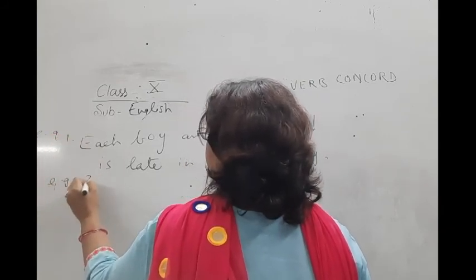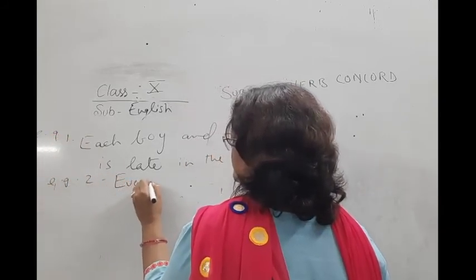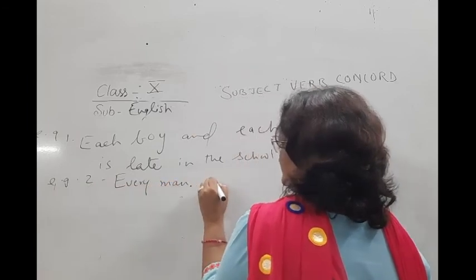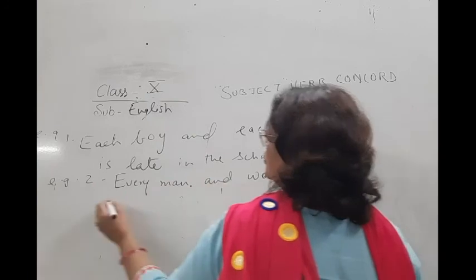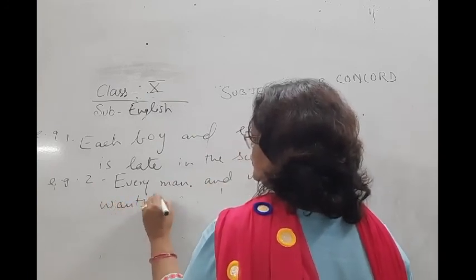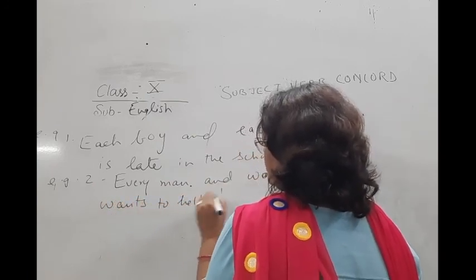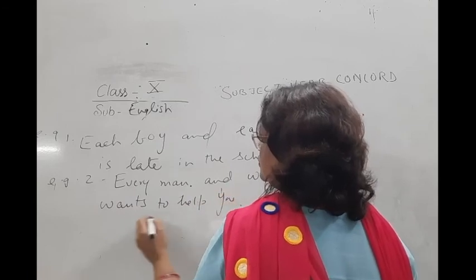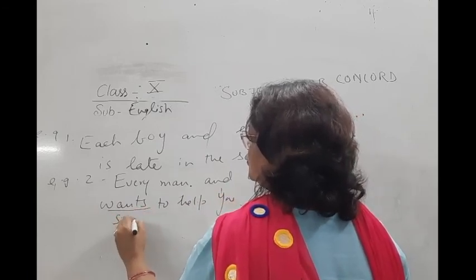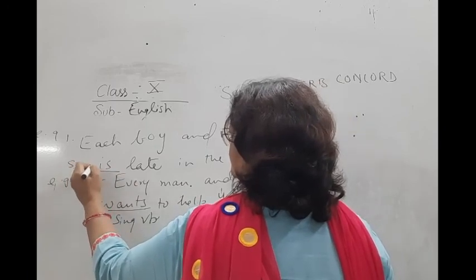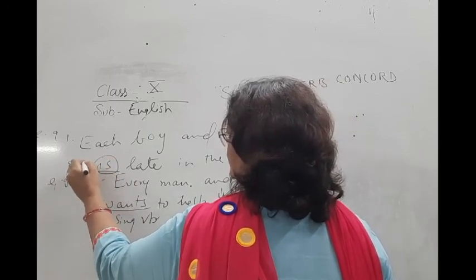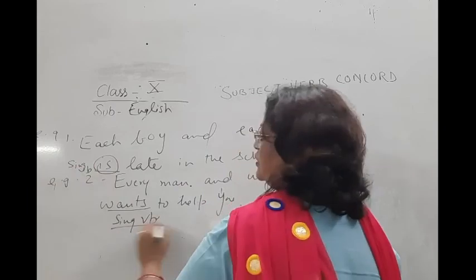Example 2: every man and woman wants to help you. Wants is singular, the verb is singular.